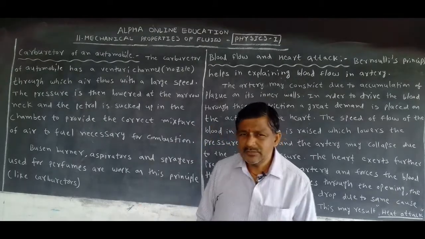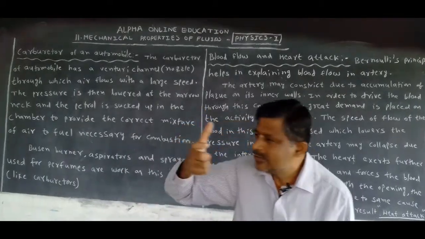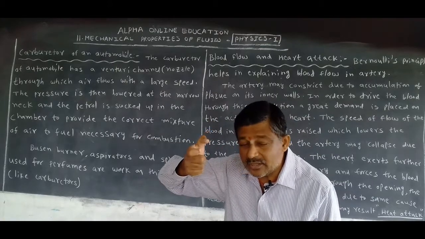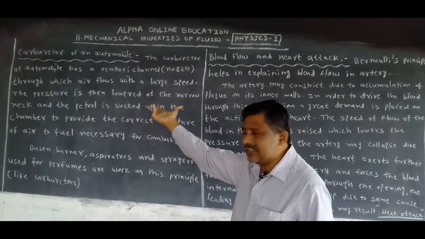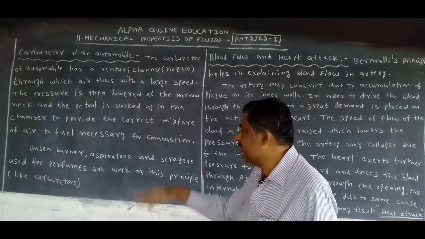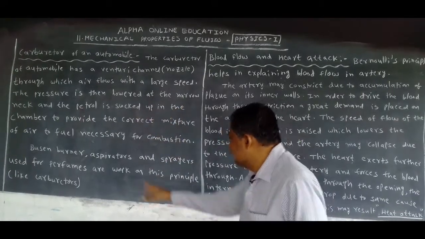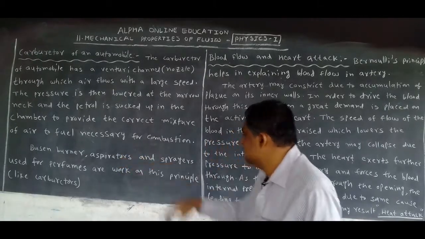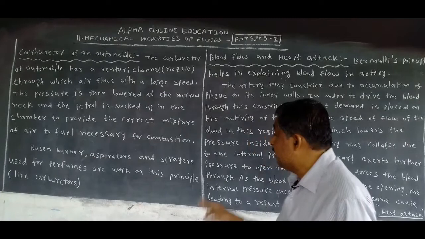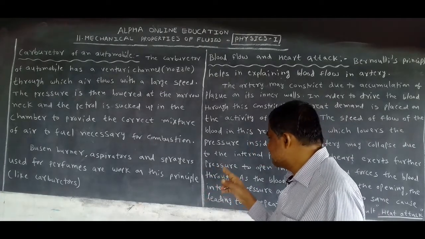You take a scent bottle, just press it. How does the liquid come out? With large speed. So the Bunsen burner, aspirators and sprays used for perfumes work on this principle.